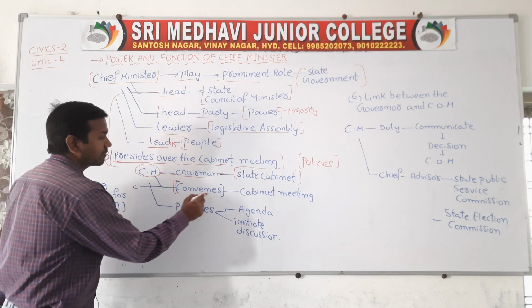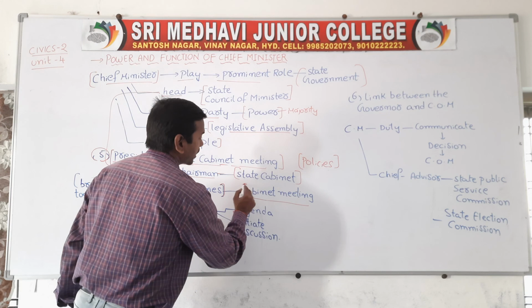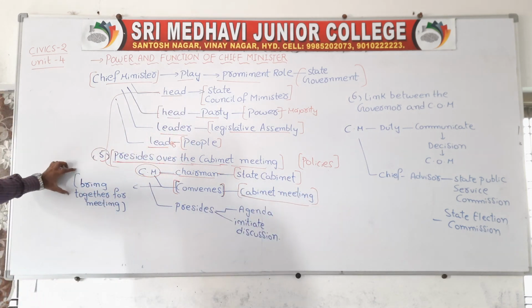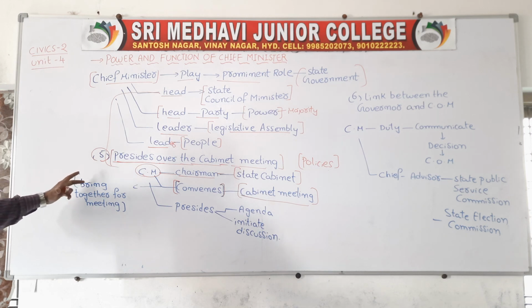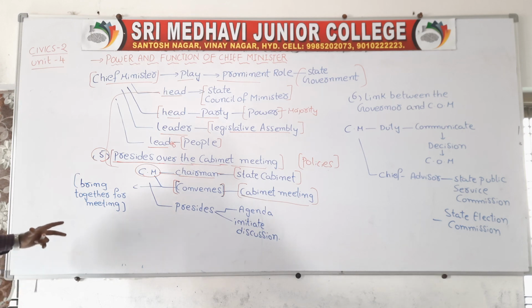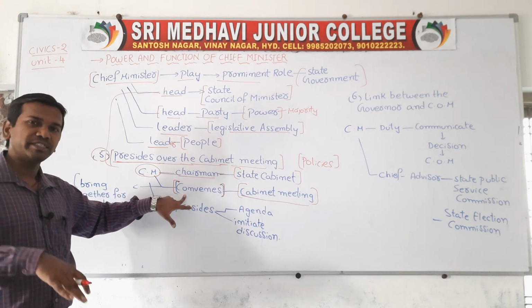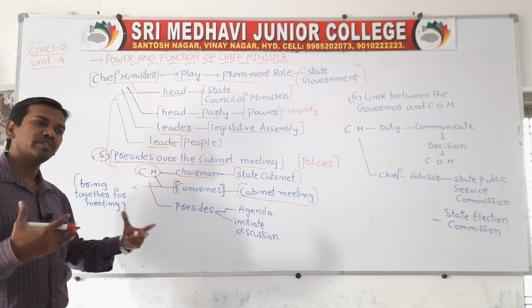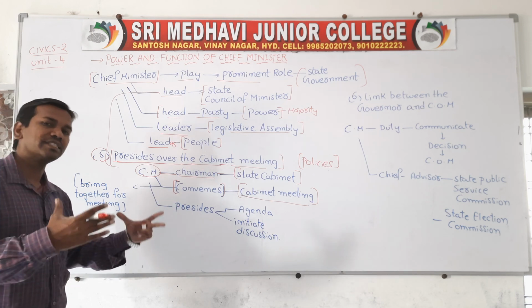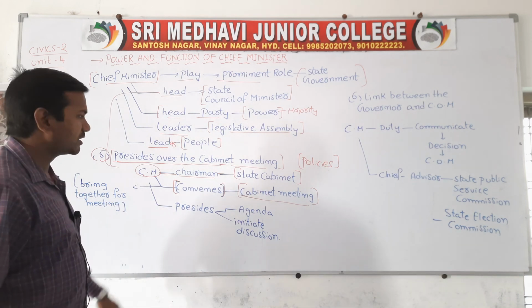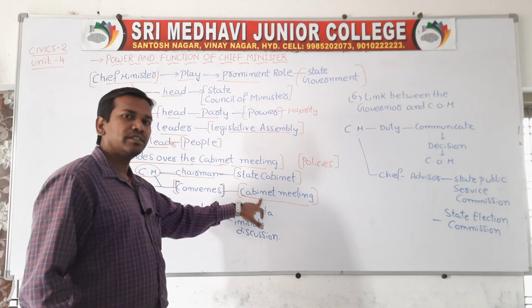The Chief Minister will convene the cabinet meeting, meaning he will call the cabinet meeting. What is meant by convene is bringing together for a meeting. He brings all the people together. Whenever the Chief Minister calls the meeting, all the members gather. Bringing all the people together is called convening. The Chief Minister will convene the cabinet meeting.